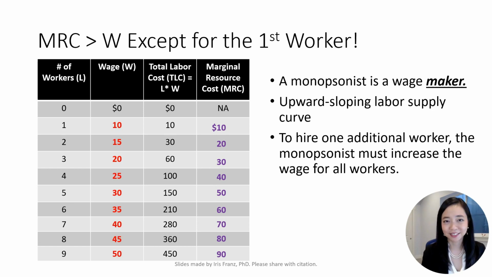Did you notice that MRC is greater than the wage, except for the first worker hired? Why is that? A monopsonist is the only buyer in the labor market. It is a wage maker, not a wage taker. Therefore, the monopsonist faces the upward sloping labor supply curve by itself. To hire one additional worker, the monopsonist must increase the wage rate. This increased wage rate applies to all workers, not just the additional worker hired.